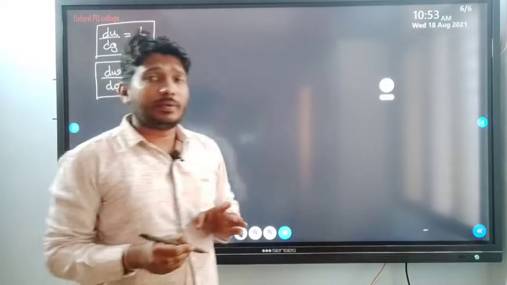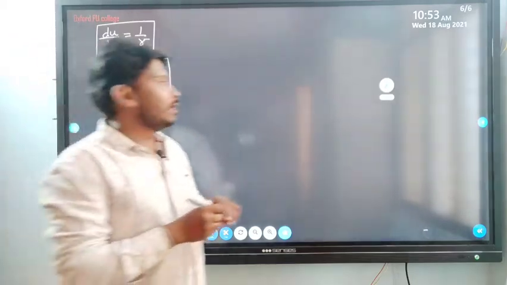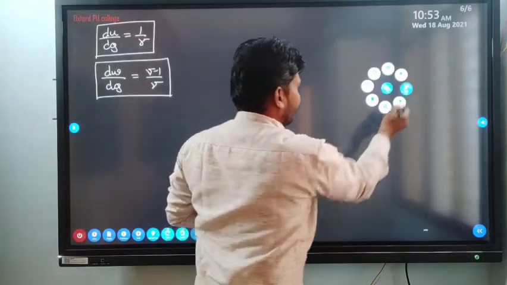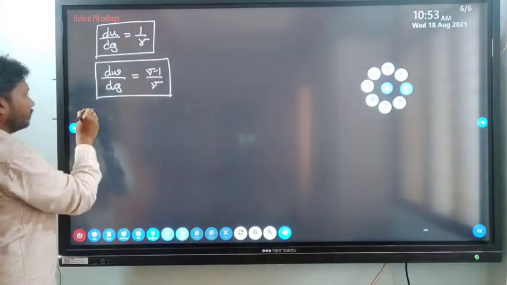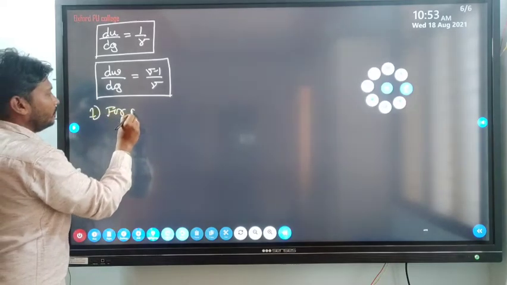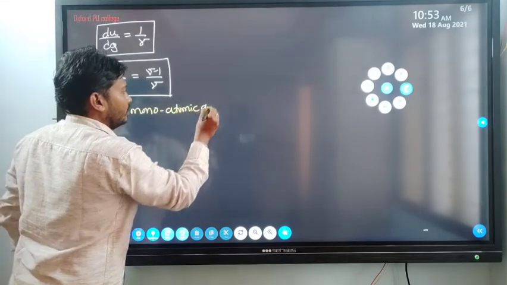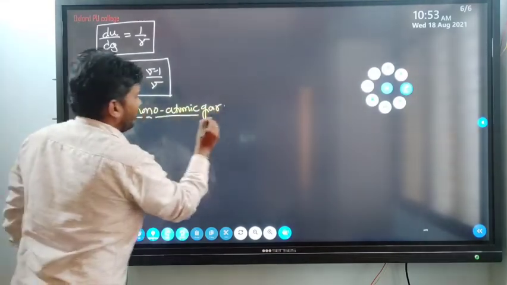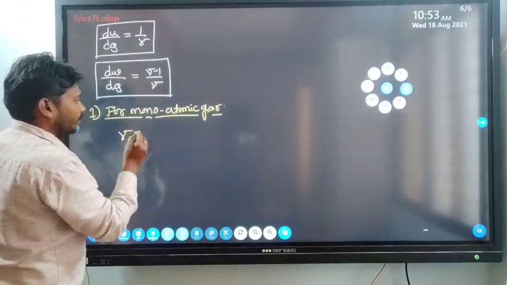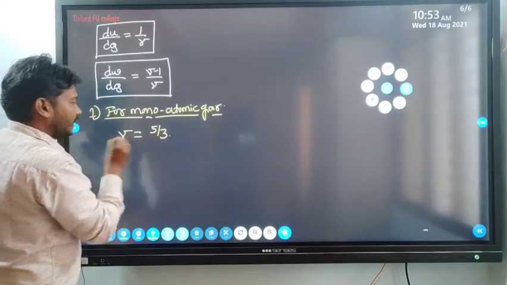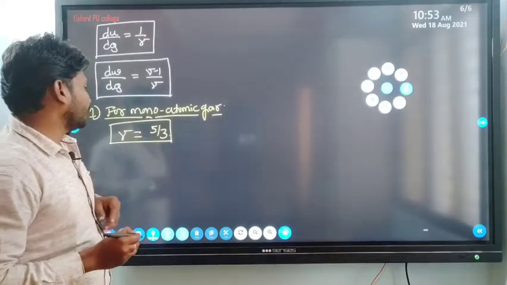Now for monoatomic gas, what is the dU by dQ value and dW by dQ value, and what is it for diatomic gas and triatomic gas, I have to consider here. So first let me take monoatomic gas. Just recall, what is the gamma value for monoatomic gas? Cp by Cv, so gamma is 5 by 3. In the last class we got the Cp value and Cv value, so the ratio Cp by Cv is 5 by 3.